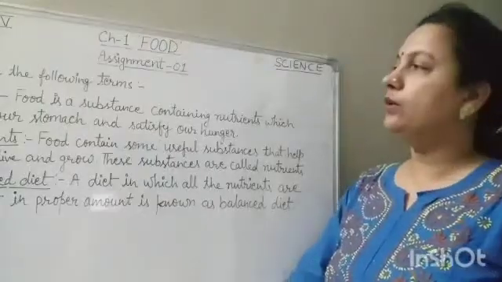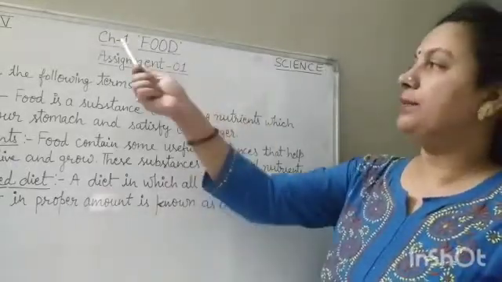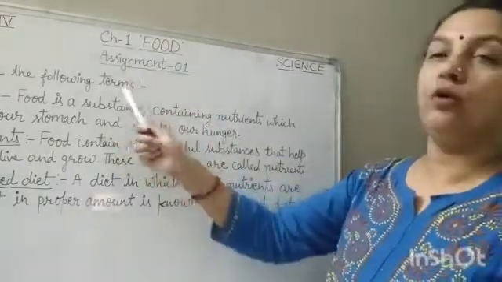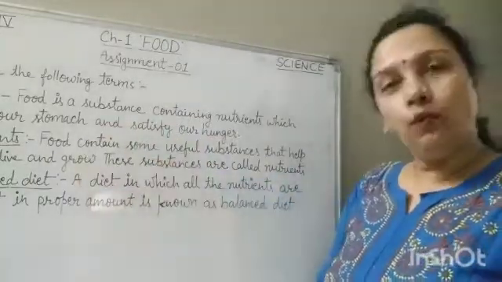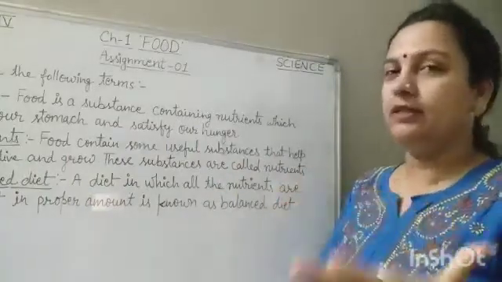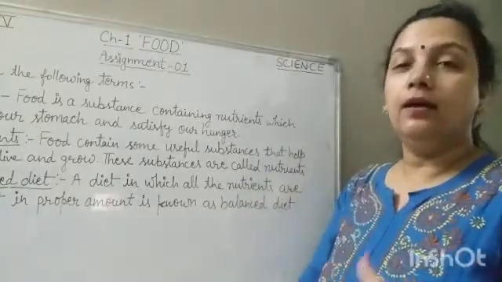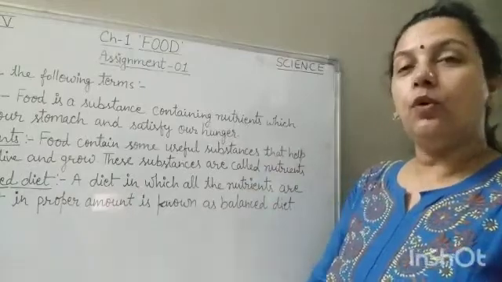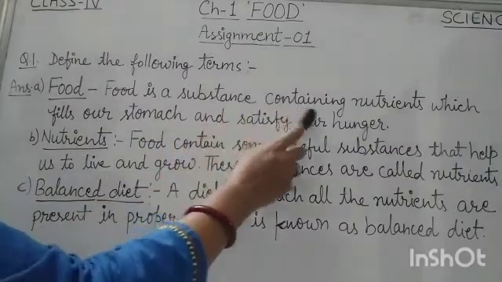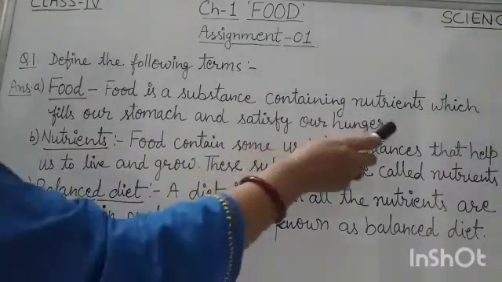Now children, we are going to solve question answers of assignment 1, which is related to chapter 1, food. So question 1 of assignment 1 is define the following terms. So first one is food. What is food? When we feel hunger, what we need? We need food. And after getting food, we feel energetic and satisfied. Okay, so what will be the definition of food? Food is a substance containing nutrients which fills our stomach and satisfy our hunger.